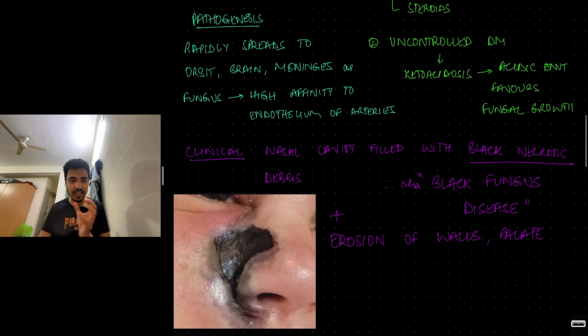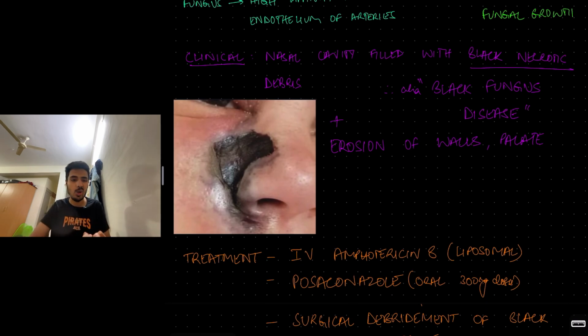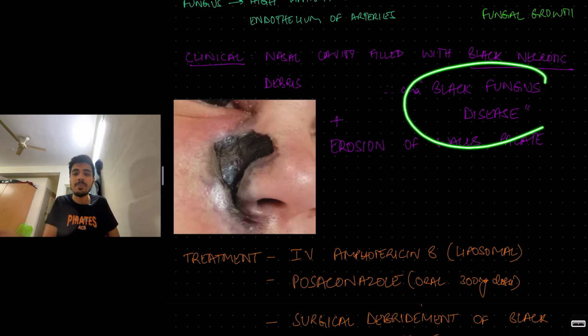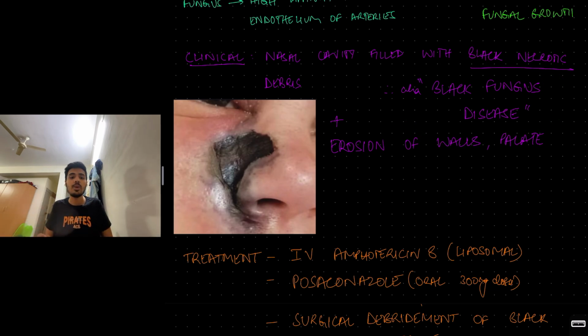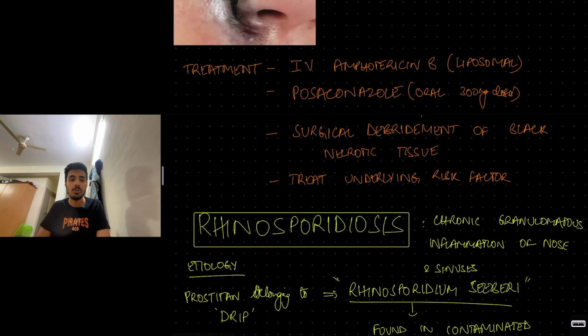Because of its high affinity to the endothelium of blood vessels, it is rapidly spreading to the surrounding tissues like brain, orbit, and meninges. Clinically, we can see that the nose and the paranasal sinuses contain a lot of this black necrotic fungal debris. That's why it is also known as black fungus disease. Along with that, you can see the erosion of the surrounding walls, lateral wall of the nasal cavity, the septum, the palate, etc. You treat it with intravenous amphotericin B, liposomal formulation. You can give oral posaconazole. You can surgically debride out the black necrotic tissue and you can treat the underlying risk factors.